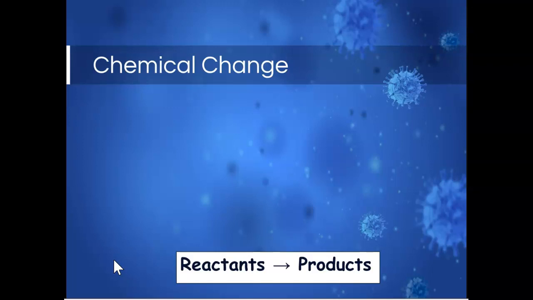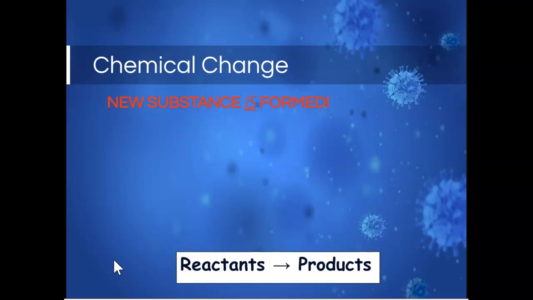So we start with what are called reactants. That's the substances, the particles, the compounds that we begin with, and then a reaction occurs between them, and we end up with what are called products. All right. So in a chemical change, a new substance is formed.